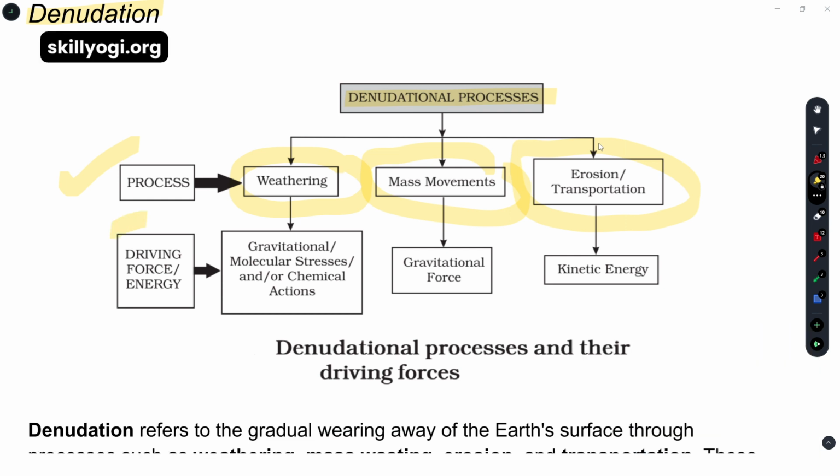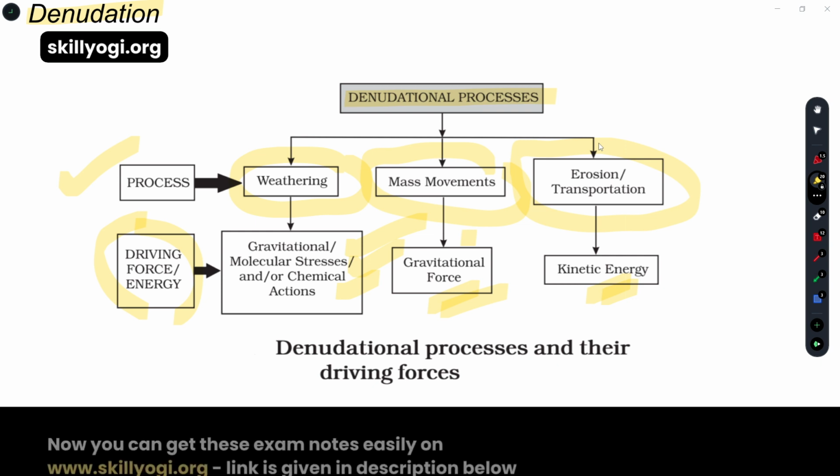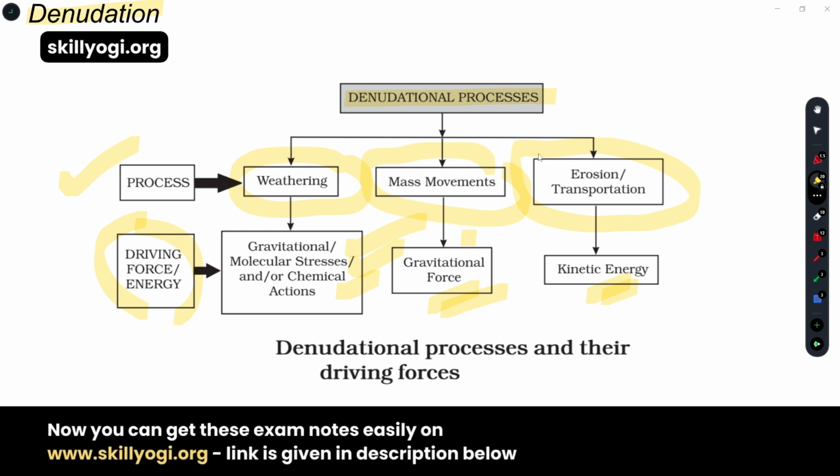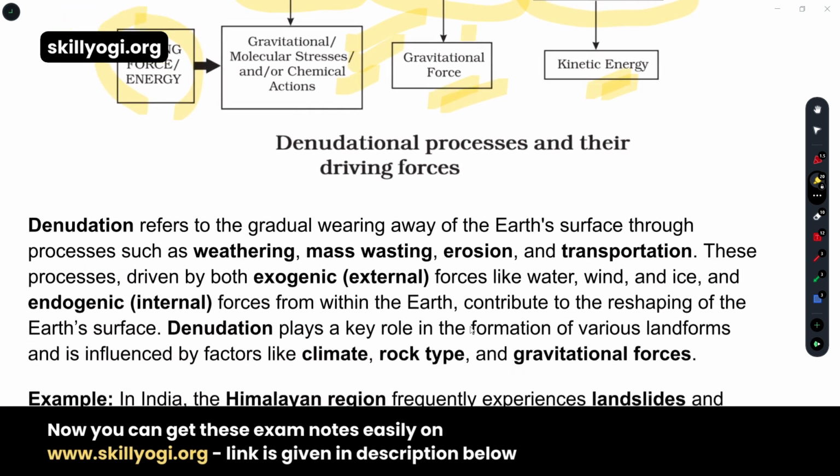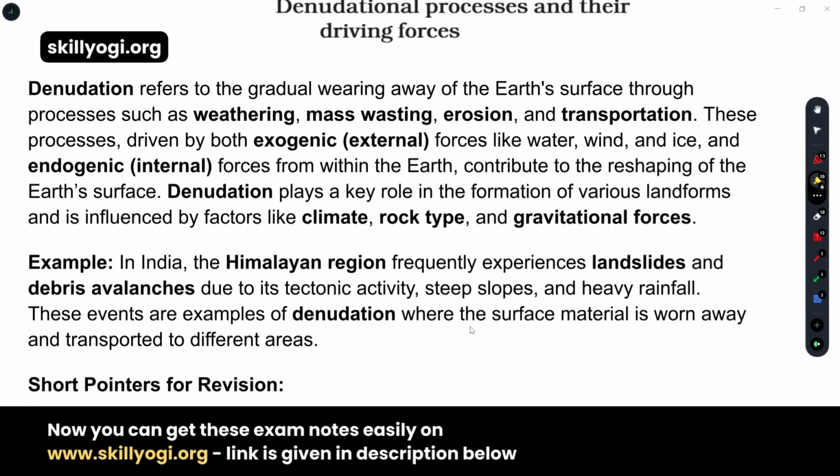And the driving force, that means the agents through which the processes take place. First one is the gravitational process, molecular stresses or chemical action. Second one is gravitational forces, and the third one is kinetic energy, which is also related to physics. You have already learned this in class 10. So these are the denudational processes and their driving forces through which the denudation process is going to be successful.